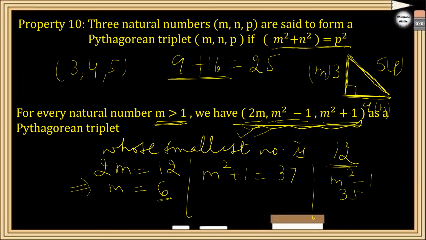So we have got the triplet. What is 2m? 2m was given as 12, because they have told us one of the numbers of the triplet is 12. What are the other numbers? The other number is m square minus 1, that is 35, and m square plus 1, that is 37. So 12, 35, 37 will form a triplet. So this property is useful when one of the numbers is given and you have to find the other two numbers that form a triplet.